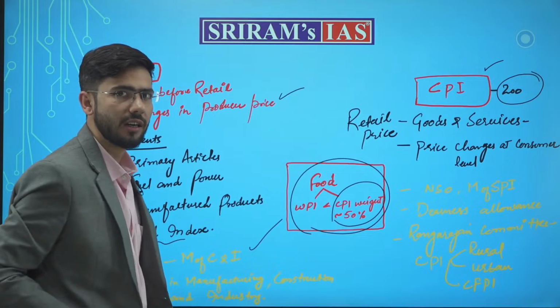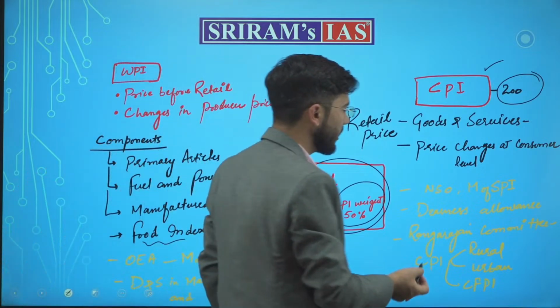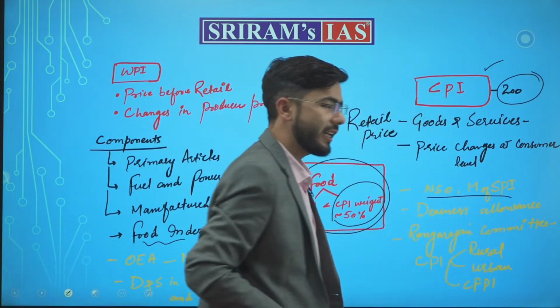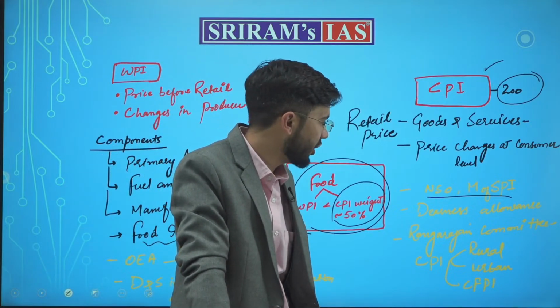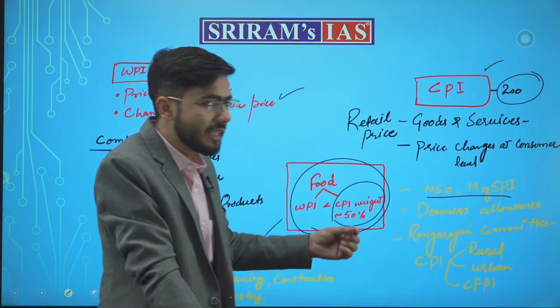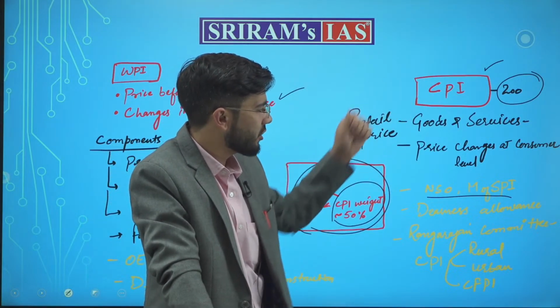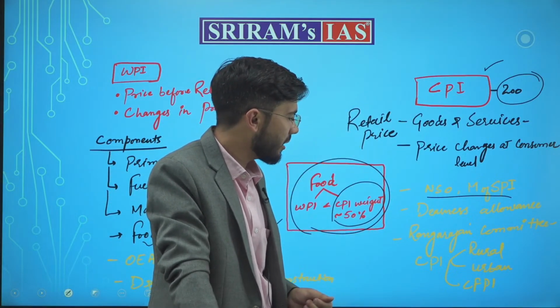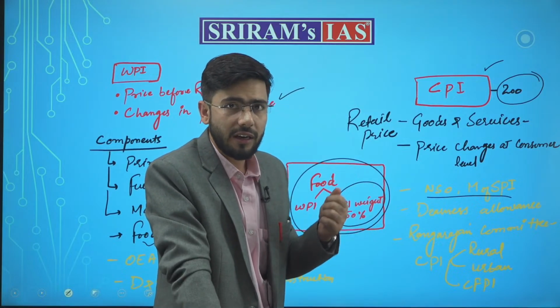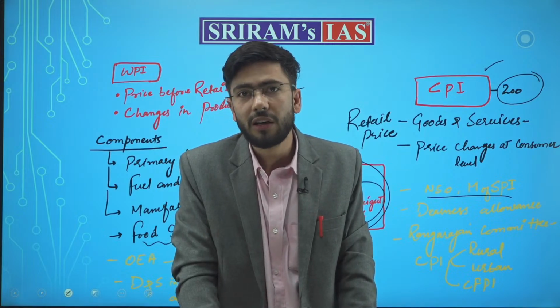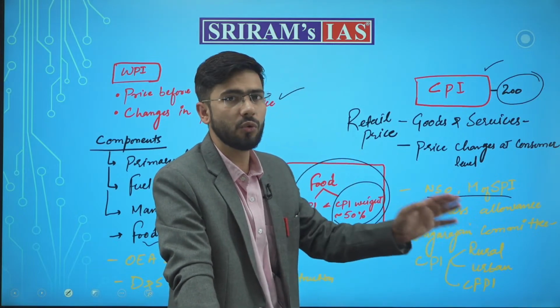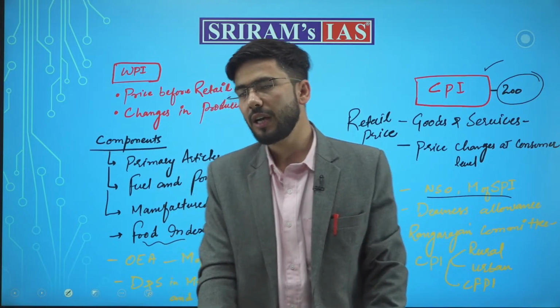Further, CPI is calculated by NSO, which is under the Ministry of Statistics and Programme Implementation. Dearness allowances are calculated based on the CPI. The Rangarajan committee had recommended that the CPI should be calculated for rural, urban and food price also. Done? Chalo.